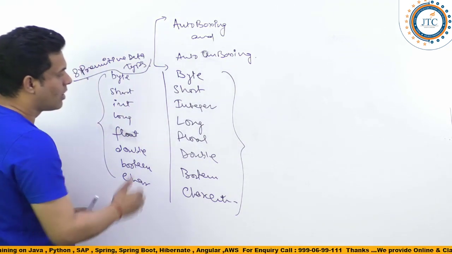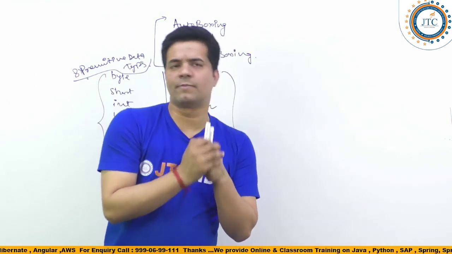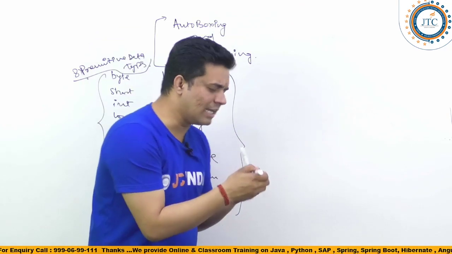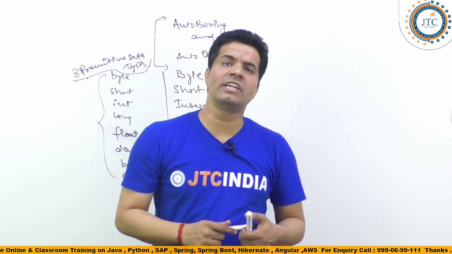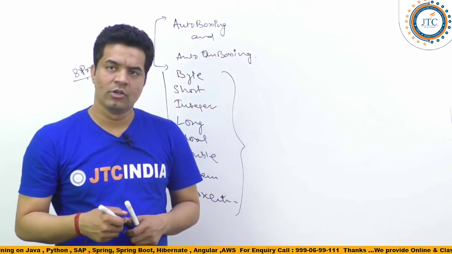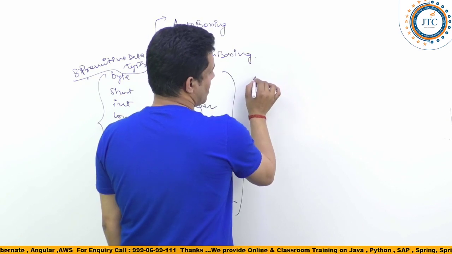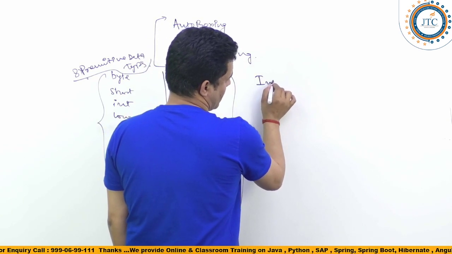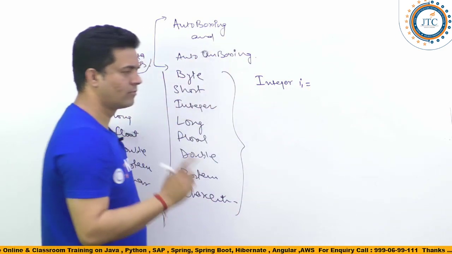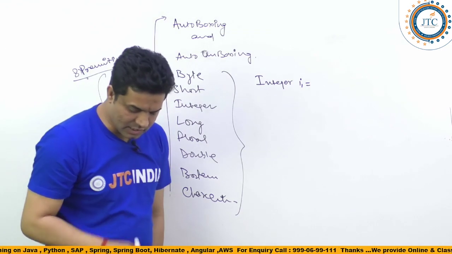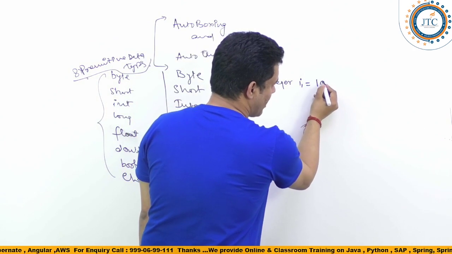Now you need to remember one point about before JDK 1.5. Suppose I write Integer I1 is equal to 10.